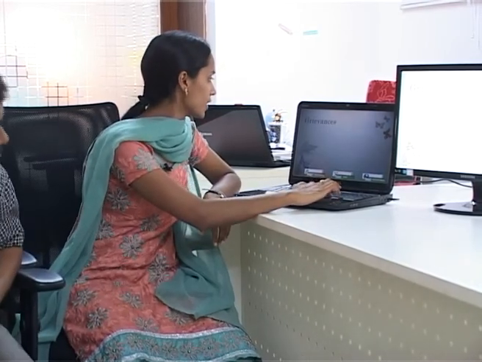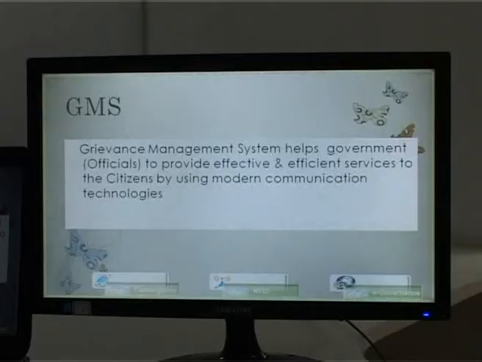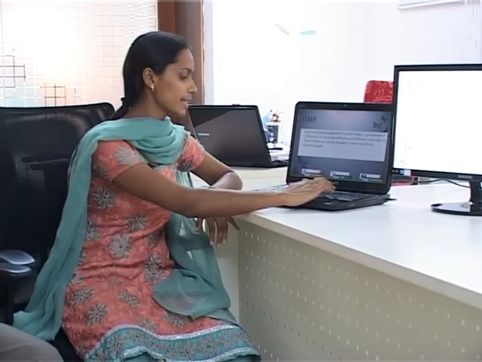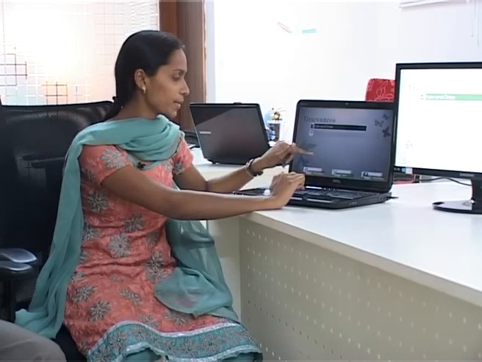E-citizen is an automated integrated management system for grievance management, which is integrated with mobile, internet, and manual technologies for communication and for launching complaints. Here is a small introduction about the grievance management system. It helps government officials provide effective and efficient services to citizens by using modern communication technologies. And the second step is the type of grievance we have incorporated in this application.